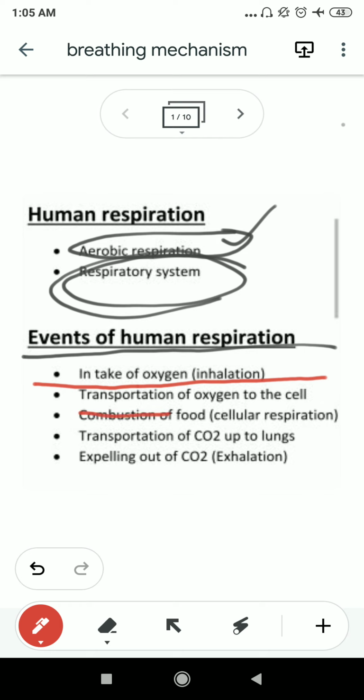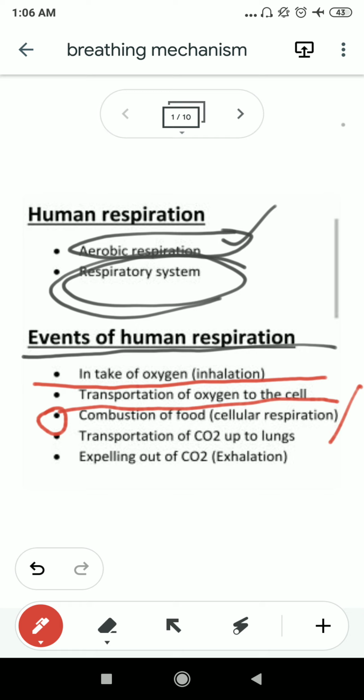combustion of food. First intake of oxygen, then transportation of oxygen to the cell, and then the combustion of food, which is a very important process for respiration, and you can say it is the main process, where oxygen is utilized for the oxidation of the food materials so that the energy can be released from the food materials. This occurs within the cell. We'll discuss it elaborately later.